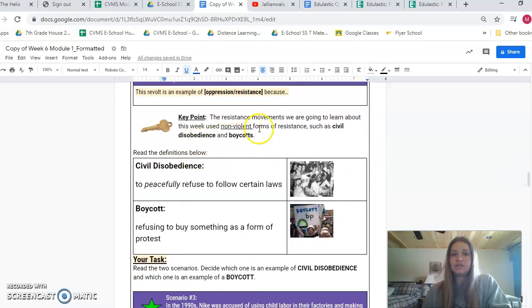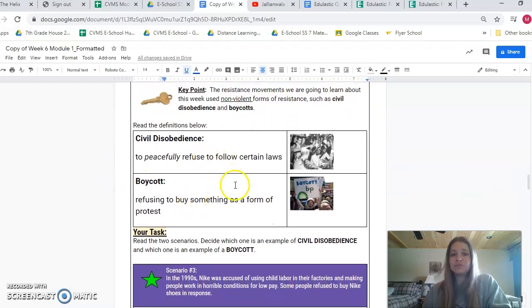So a key point here is that the resistant movements we are going to learn about this week use nonviolent forms of resistance, such as civil disobedience and boycotts. So these 2 words are examples of resistance, specifically nonviolent resistance. Okay? So civil disobedience means to peacefully refuse to follow certain laws.